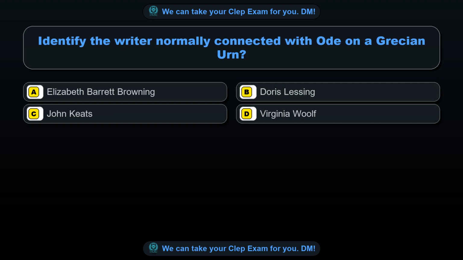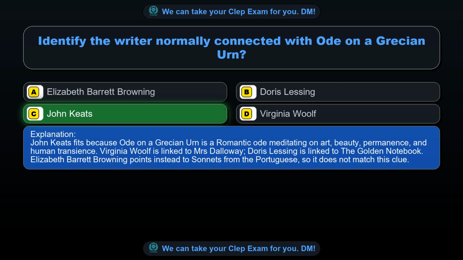Question 68. Identify the writer normally connected with Ode on a Grecian Urn. Option A, Elizabeth Barrett Browning. Option B, Doris Lessing. Option C, John Keats. Option D, Virginia Woolf. The correct answer is option C, John Keats. John Keats fits because Ode on a Grecian Urn is a romantic ode meditating on art, beauty, permanence, and human transience. Virginia Woolf is linked to Mrs. Dalloway, Doris Lessing is linked to the Golden Notebook. Elizabeth Barrett Browning points instead to sonnets from the Portuguese, so it does not match this clue.